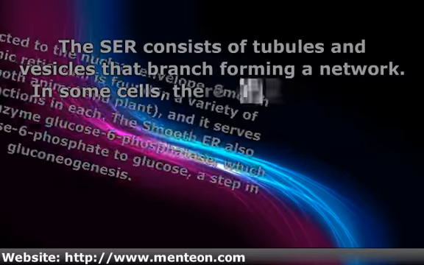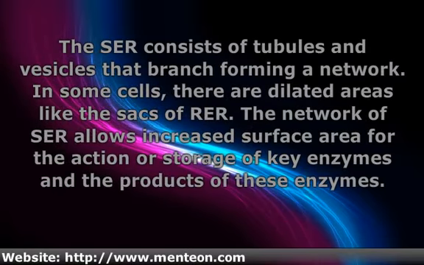The SER consists of tubules and vesicles that branch, forming a network. In some cells, there are dilated areas like the sacs of the RER. The network of SER allows increased surface area for the action or storage of key enzymes and the products of these enzymes.